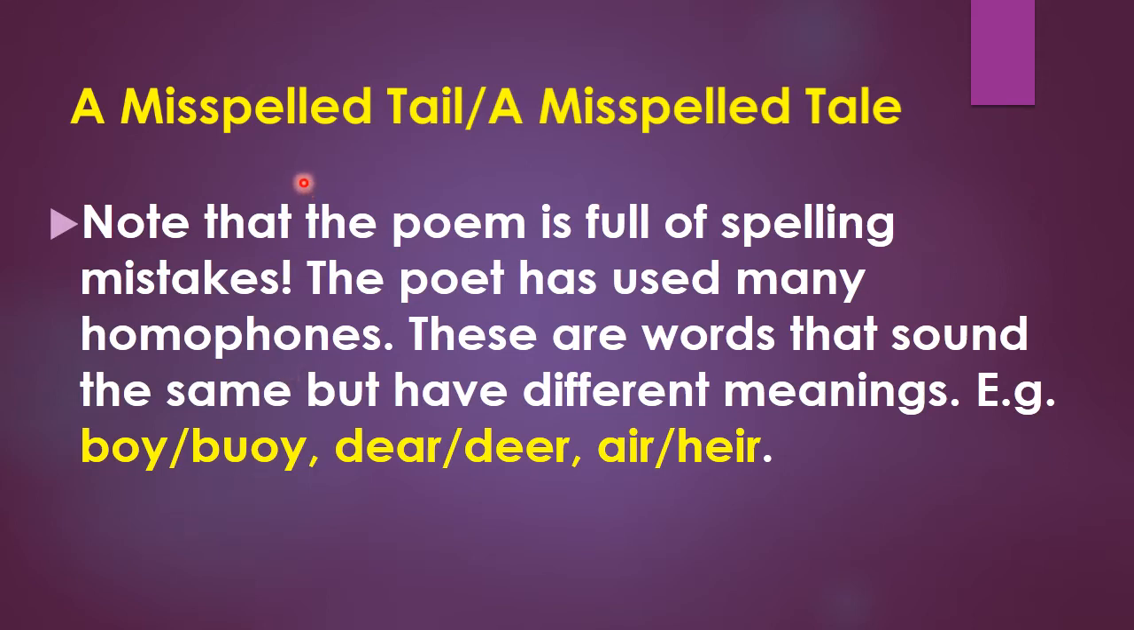Can you look at that title? Tail, tail, and here tale, tail. Which one do you think? This tail is an animal's tail, and this tale is a narrative, any story. So which one is correct, this one or this one? Yes, you are right, a misspelled tale, this one is correct. So let's start the poem.